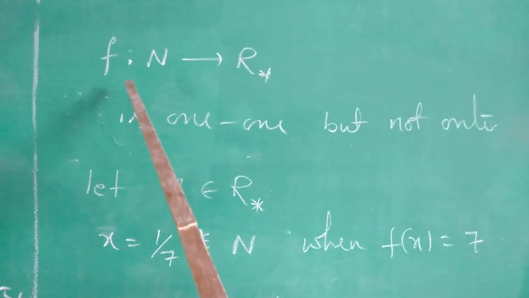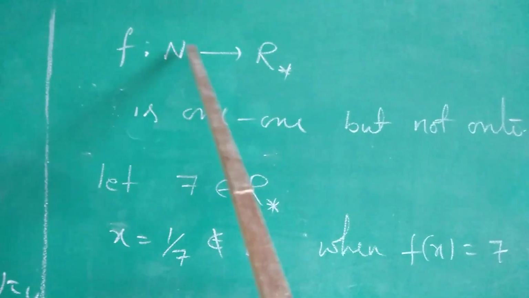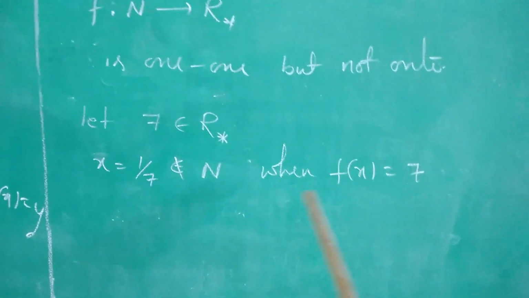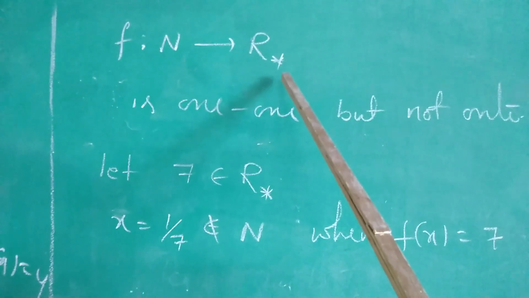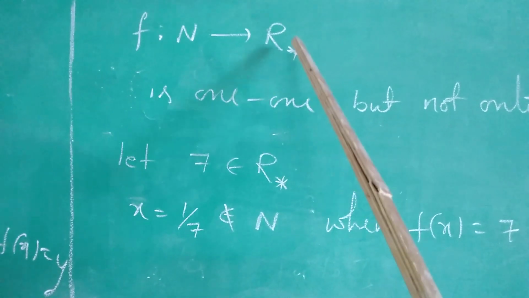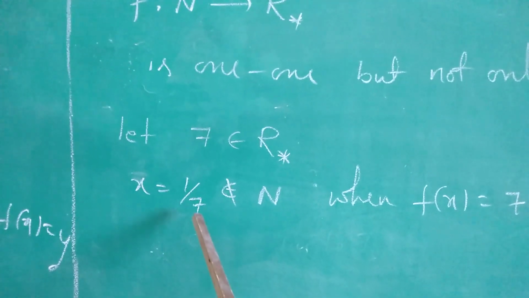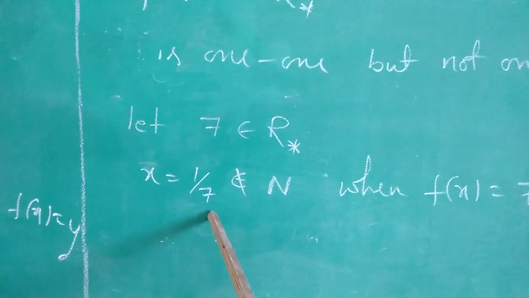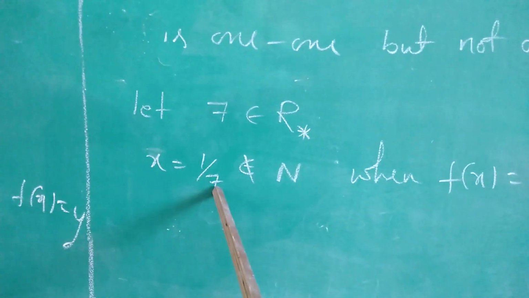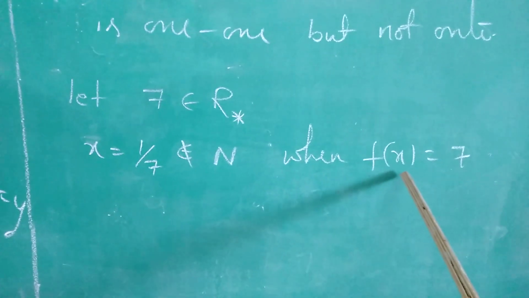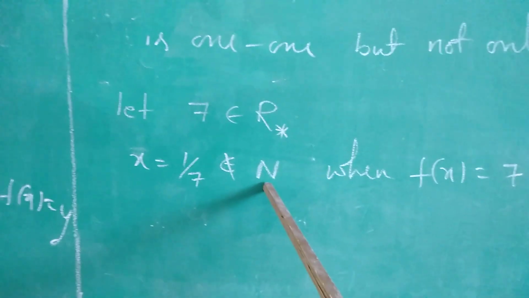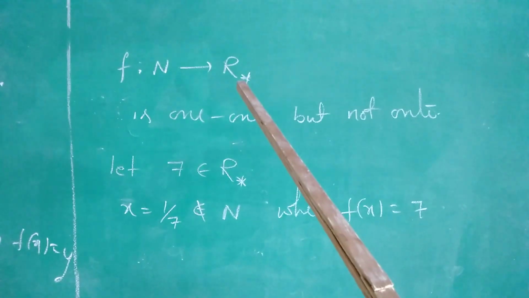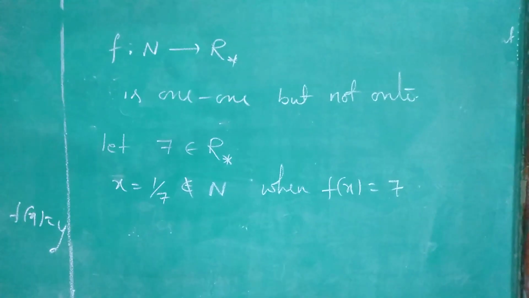The function f whose domain has been changed from R star to N is clearly 1-1, but it is not onto. Why is it not onto? If you take any integer here, the pre-image of that integer should be its reciprocal. So you took 7, so 1 by 7 should be the pre-image, because if we write f of 1 by 7, we get 7. But 1 by 7 does not belong to N. That's why 7 does not have a pre-image. If even one element in the codomain has no pre-image, then the function is not onto.